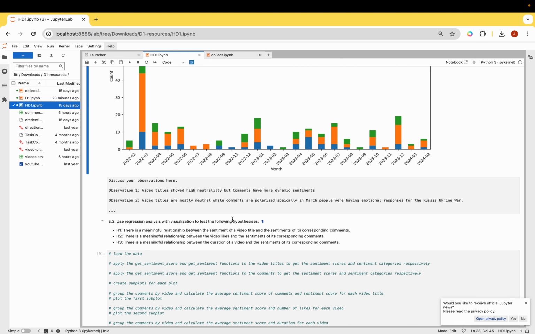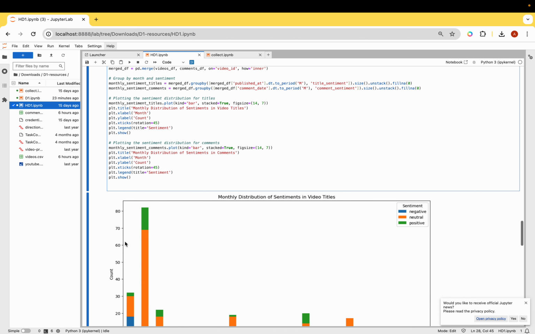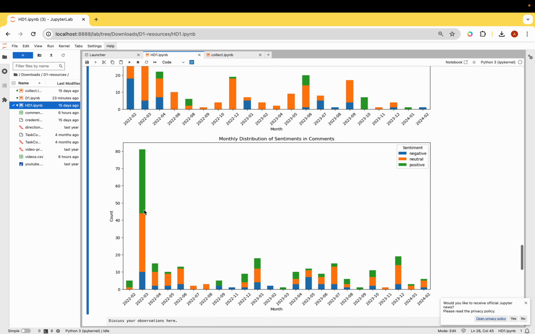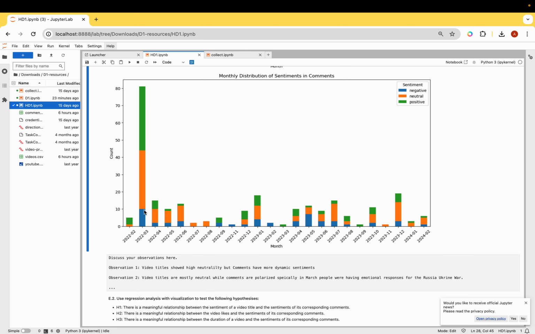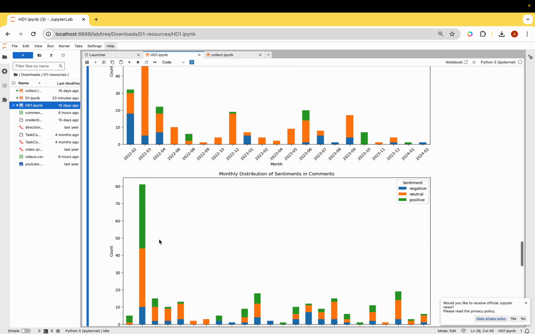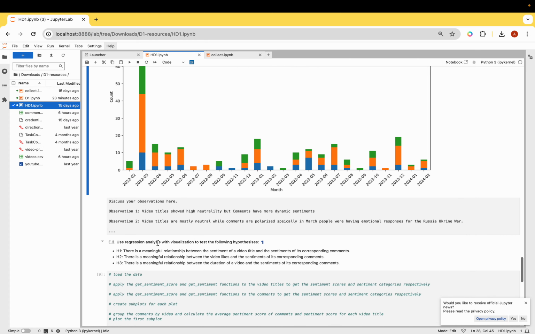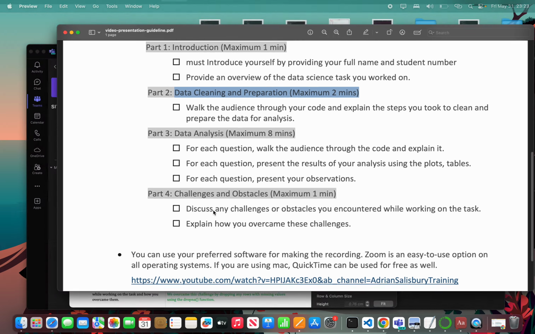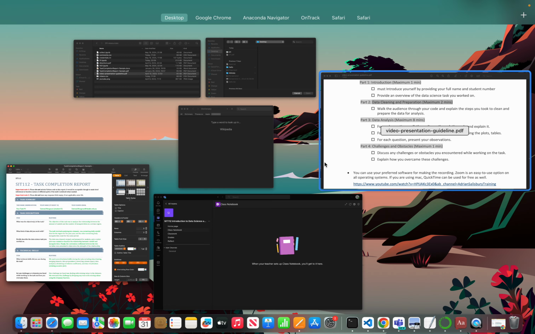Also, the video titles are mostly neutral while the comments are polarized, especially in March. People were having emotional responses to the Russia-Ukraine war. You see in March, because they invaded in the last week of February, I believe, people were paying attention to the news articles, I reckon, and that's why people had such diverse opinions about the Russia-Ukraine invasion. So this is my data analysis.